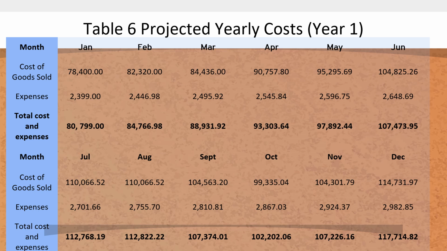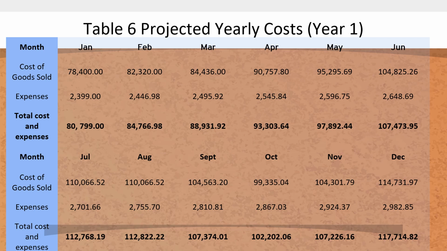So we multiplied 2,399 times 1.02 will give us 2,446.98 for the next month. Again, multiply it by 1.02 for the month of March, and so on. So, do you have any questions?